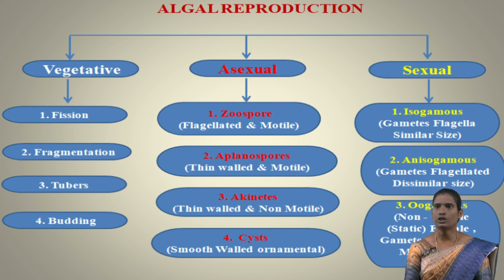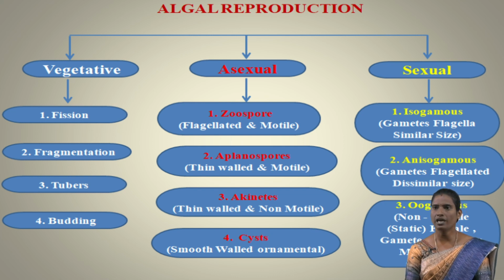Next type is sexual reproduction. Sexual reproduction means the fusion of two gametes, male and female gametes joined together, to form fertilization. Sexual reproduction is classified into three types: isogamous. Here the gametes are similar in size. Iso means similar. Gamous means union of gametes. The union of gametes similar in size is called isogamous.